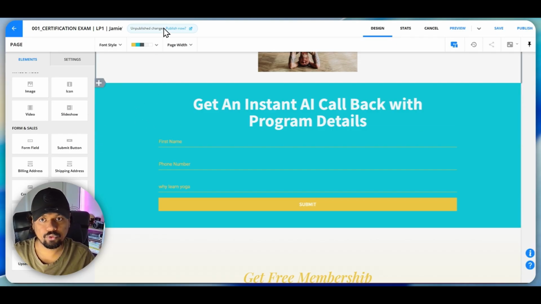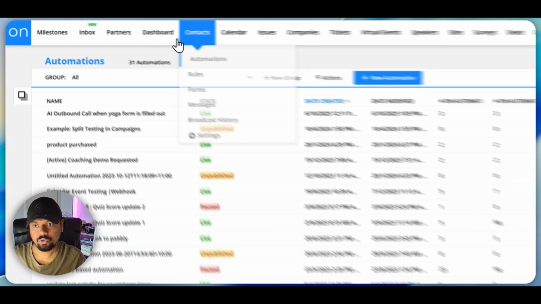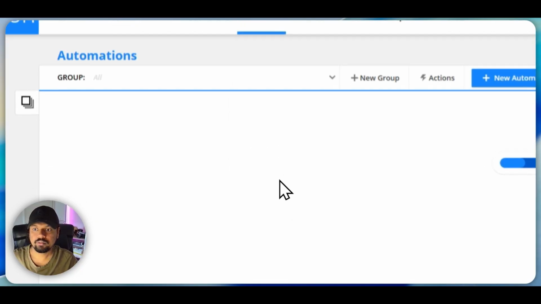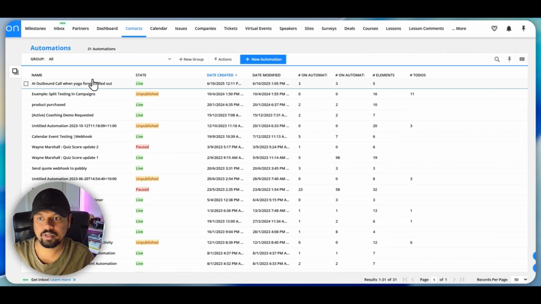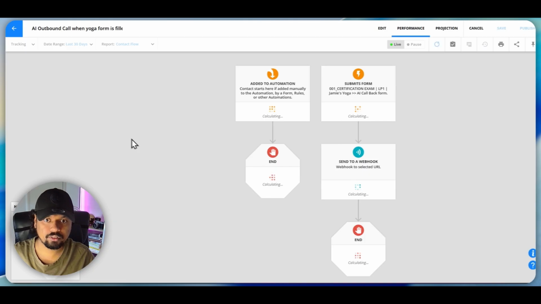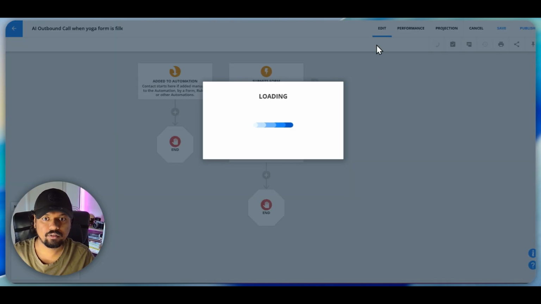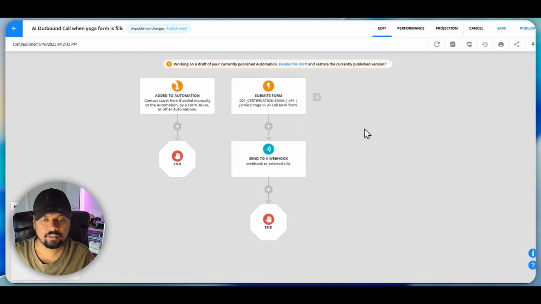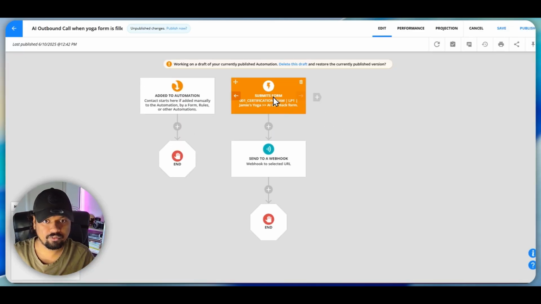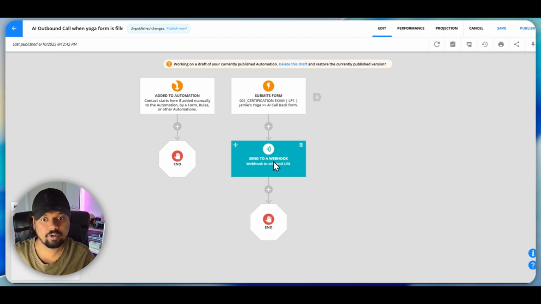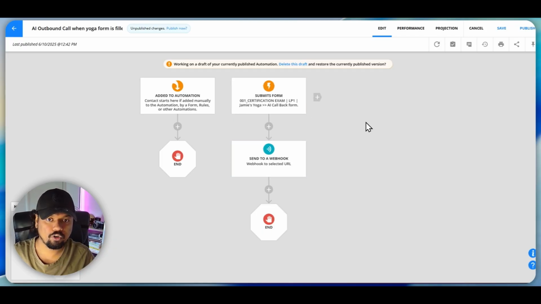And the second step is to go into your automations. So go to contacts and select automations and create a new automation if you haven't created one yet. And then go inside this automation here. You can see it's pretty simple automation. And this is pretty much based on once the form is submitted, I'm going to send a webhook. And let's see the form submission trigger itself.